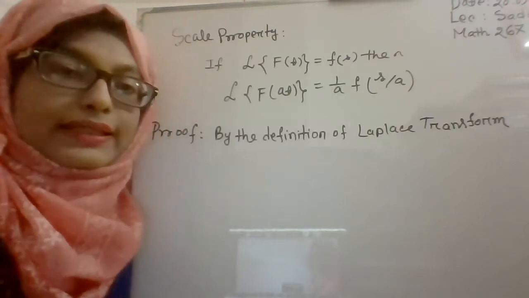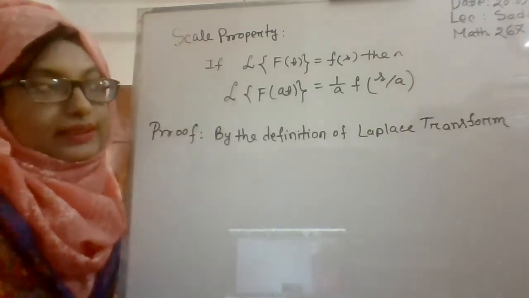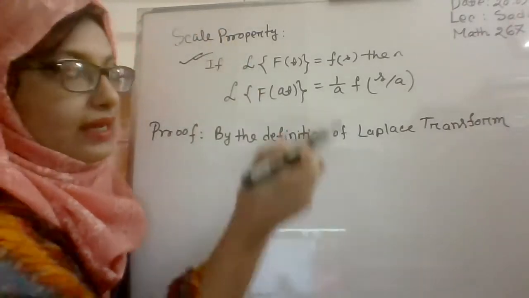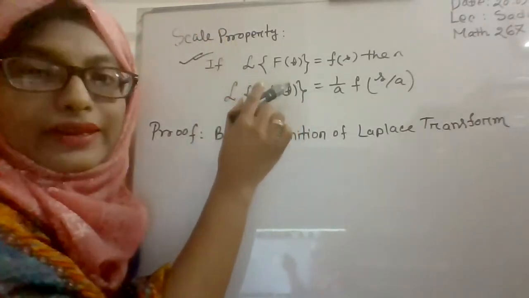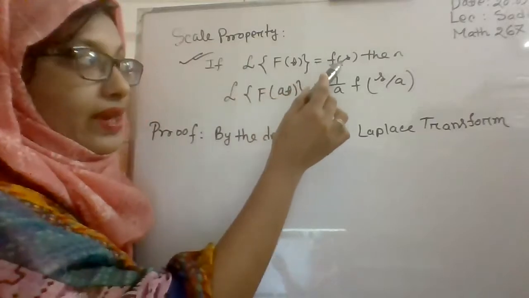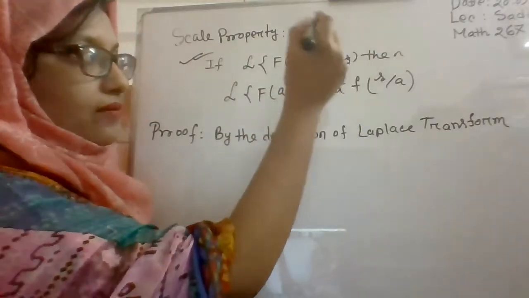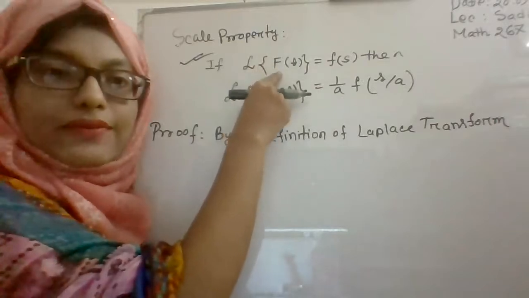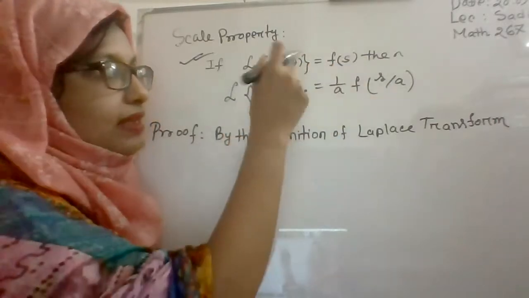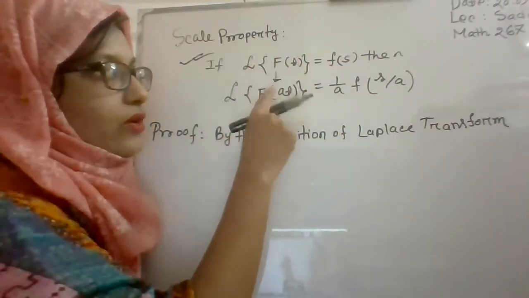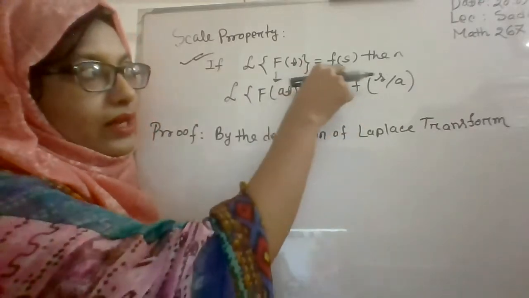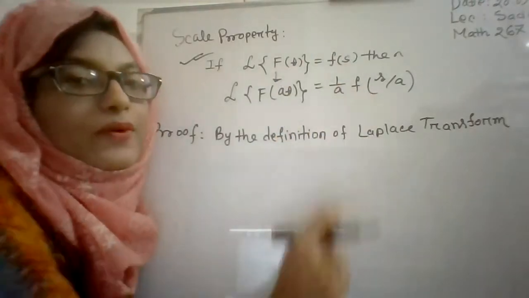So, what is the scale property? This property is known as the scale property. If the Laplace transformation of any function f(t) is equal to F(s), then the Laplace transformation of f(at) can be directly evaluated by this formula: 1/a F(s/a).